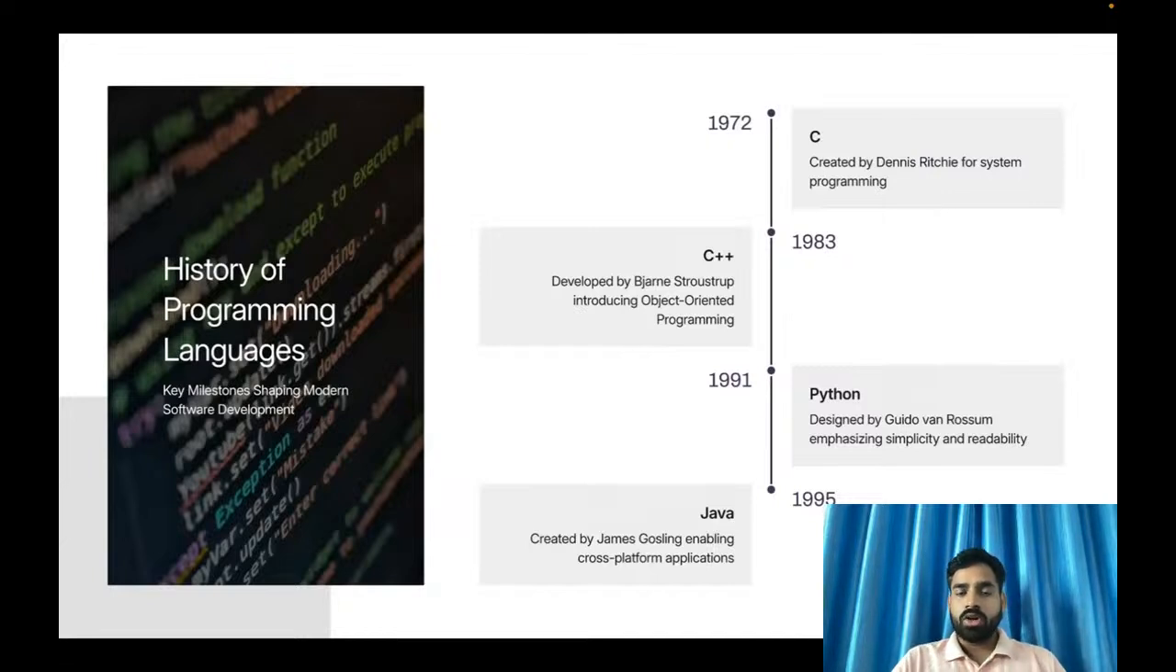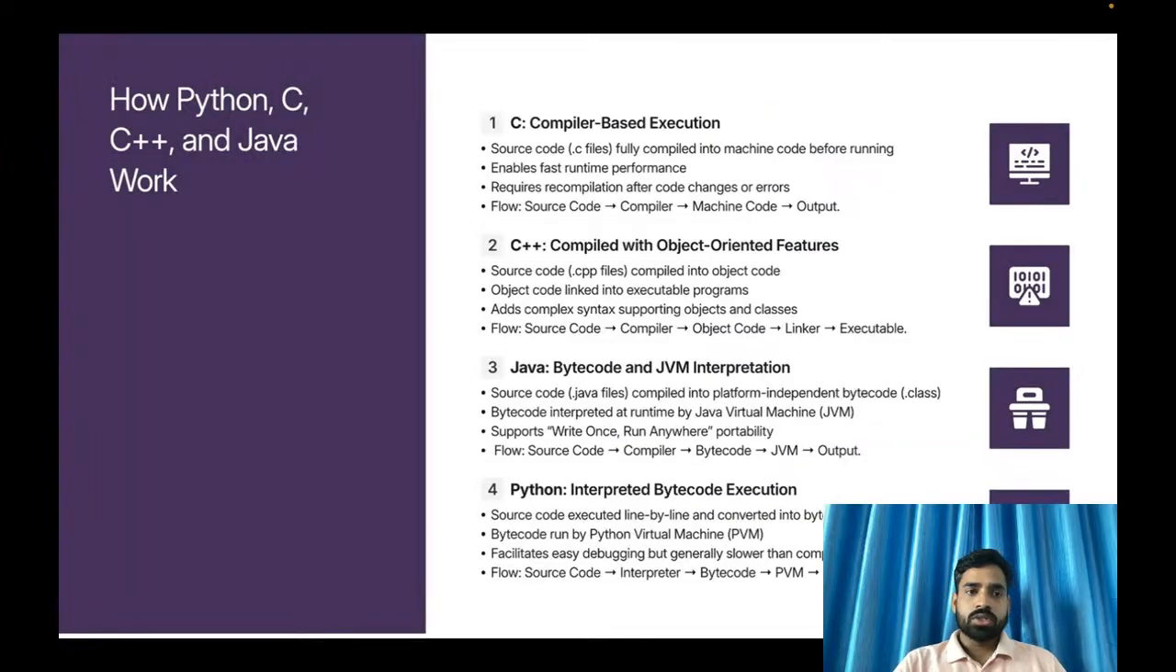Okay, so this is all about how famous programming languages have been developed, and how they work, means what the concepts behind them are. So we have seen that, now let's see how these four programming languages work. You can see C is totally compiler based. Once you have written the code, you will have the C file, and that particular C file will be converted with the help of the compiler into machine code.